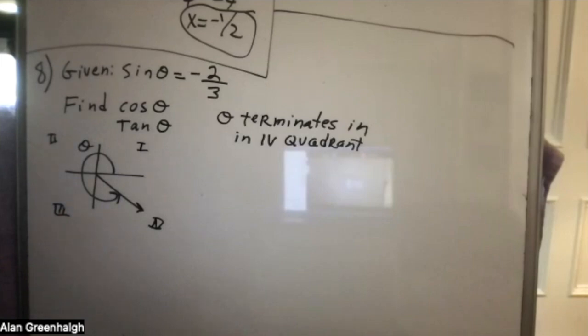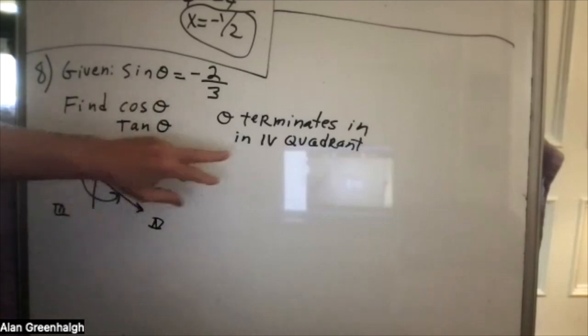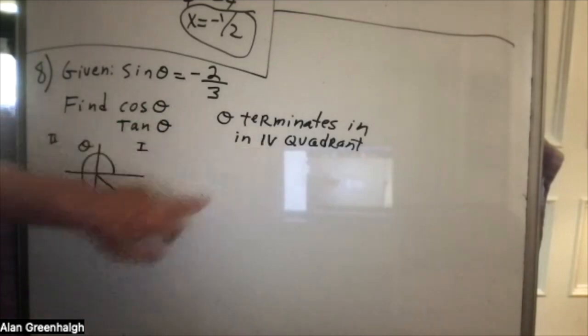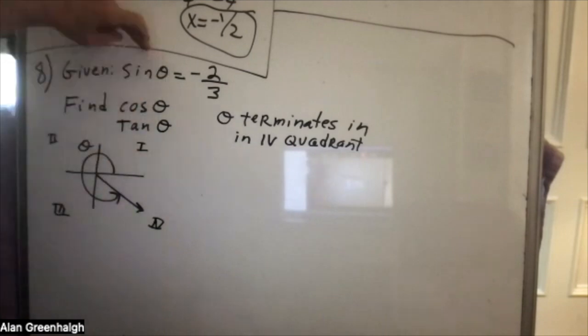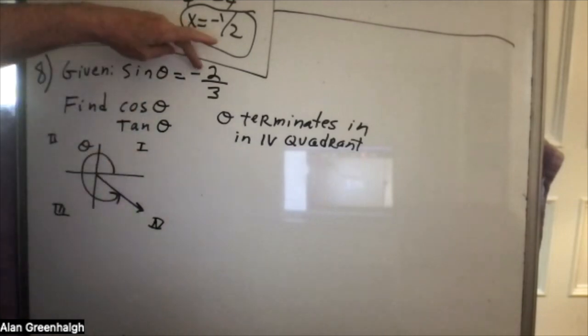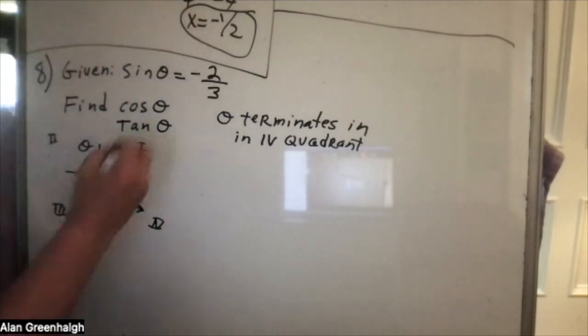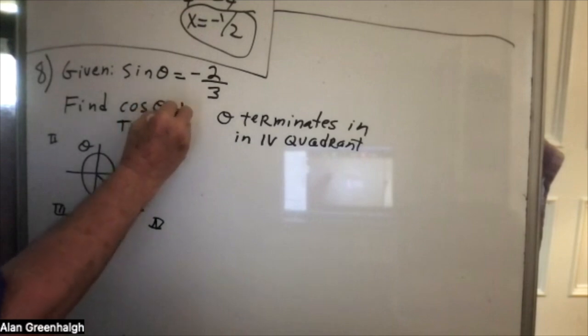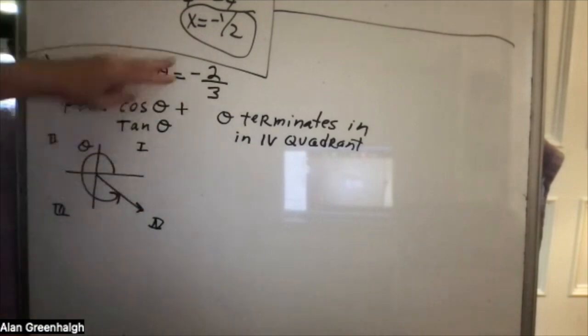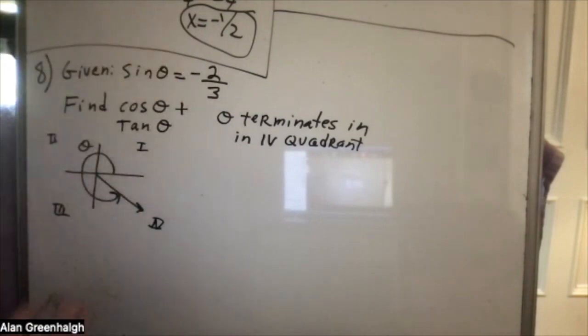Okay? And it all makes sense, because if it terminates in the 4th quadrant, sine is definitely negative, cosine is positive, and tangent is negative in the fourth quadrant. All right, so keep all that in mind.